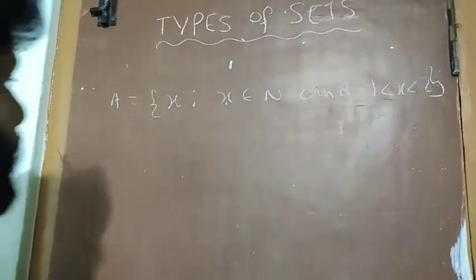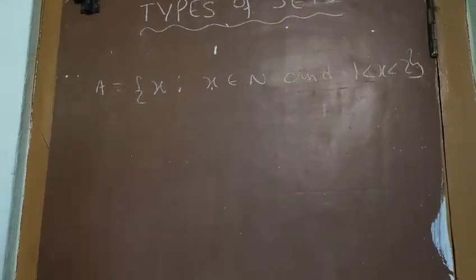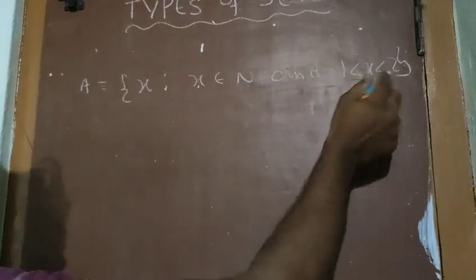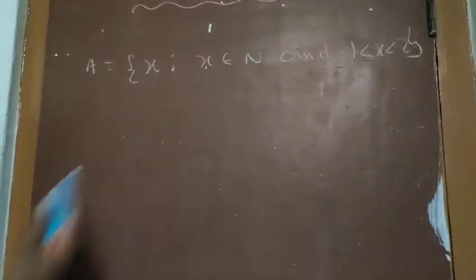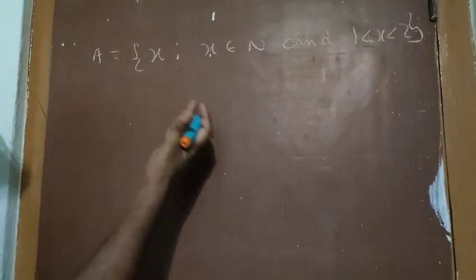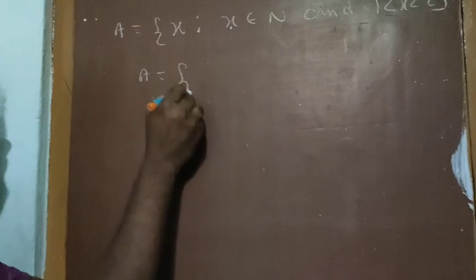So what are the elements we'll get here? That means a value between 1 and 2. If you observe here, you will not get any element.